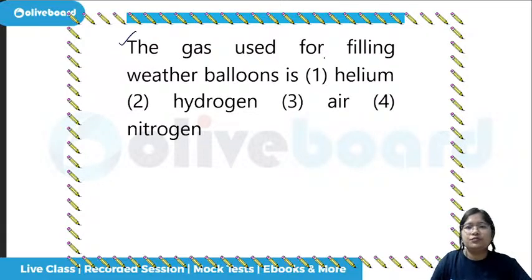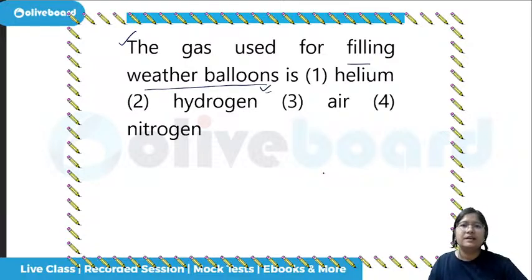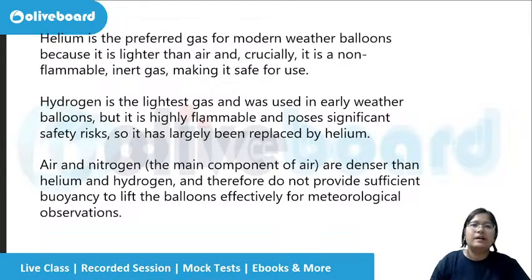The gas used for filling weather balloons: which of the following gases is used? Recently, I was scrolling and I found a video where a newly married couple was holding the balloons like this. They came outside for the photographs or something like that, and it burst and there was fire in the incident. So dangerous, if used like that. So what is there? It is helium. The correct answer is helium, which is used for filling the weather balloons.